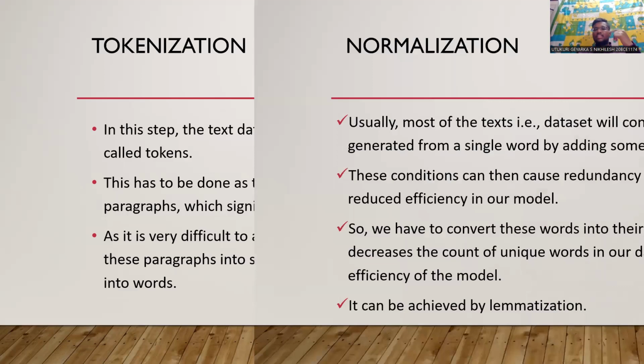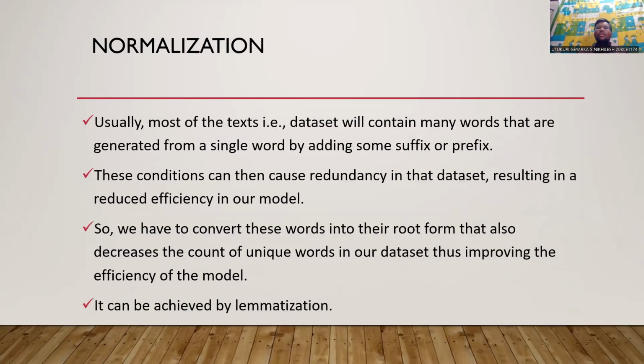And the second method is normalization. Usually most of the text or data sets will contain many words which are all related to a single word by adding some suffix or prefix, like forming plurals by adding something before or after one word, which are all related to a single word in general.